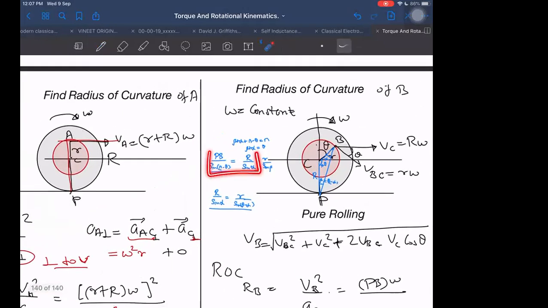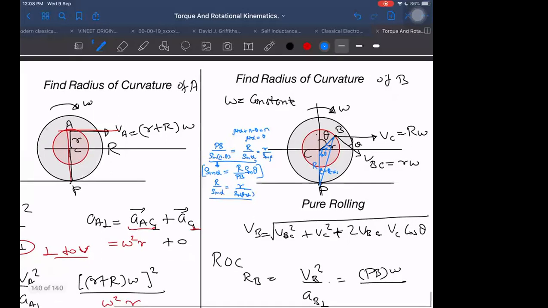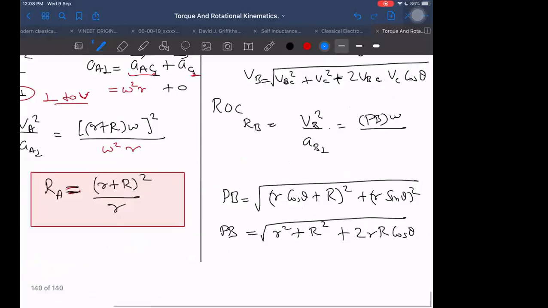Sine alpha will become r upon PB into sine of pi minus theta, which is sine theta. We could get it the other way also, but there is no need. This is enough.